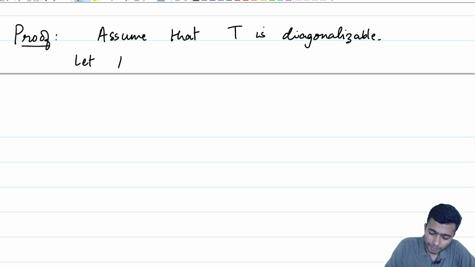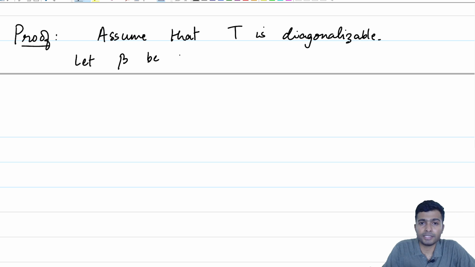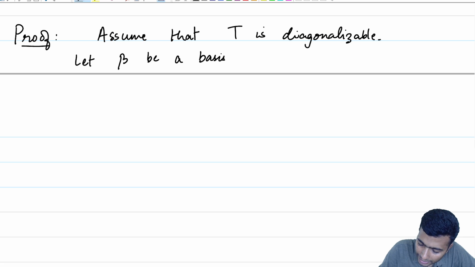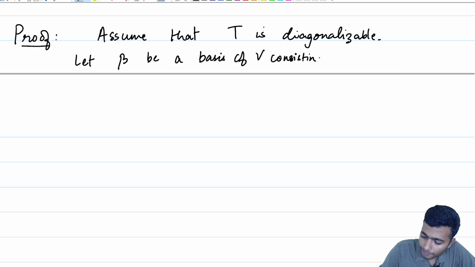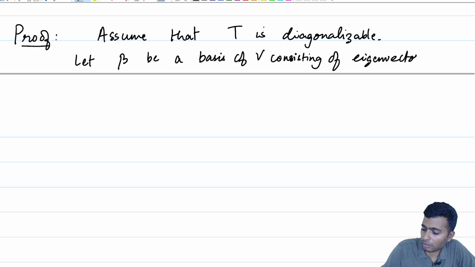So let beta be a basis of V consisting of eigenvectors of T.